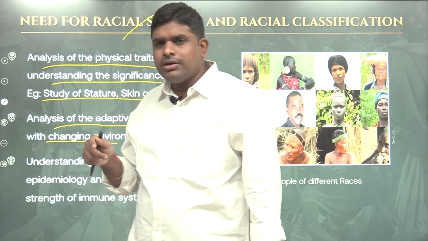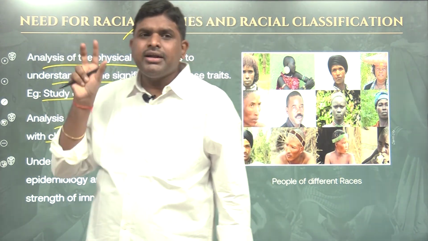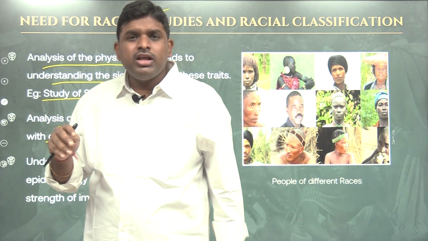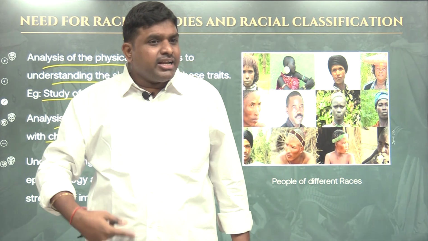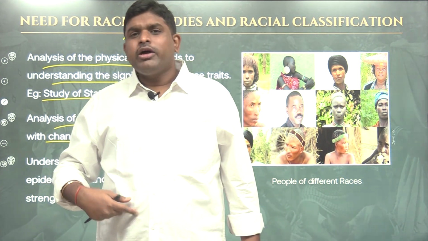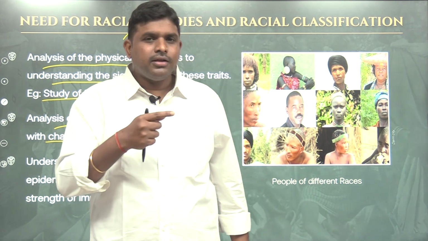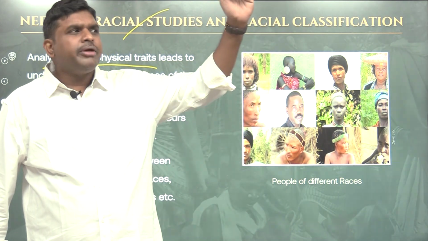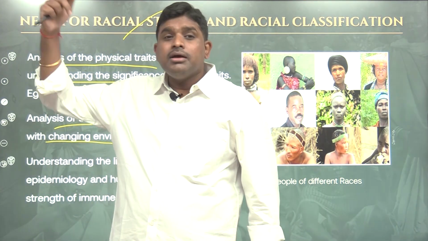In cold temperature, black people are not suitable. Why? Because the black color will dissipate the heat. But in cold temperature, heat dissipation should be less and heat conservation should be more, so that my internal organs will become warm. So in cold temperature, which type of people are suitable? Fair people. When the temperature is low, fair people are adaptable. When the temperatures are high, black people.